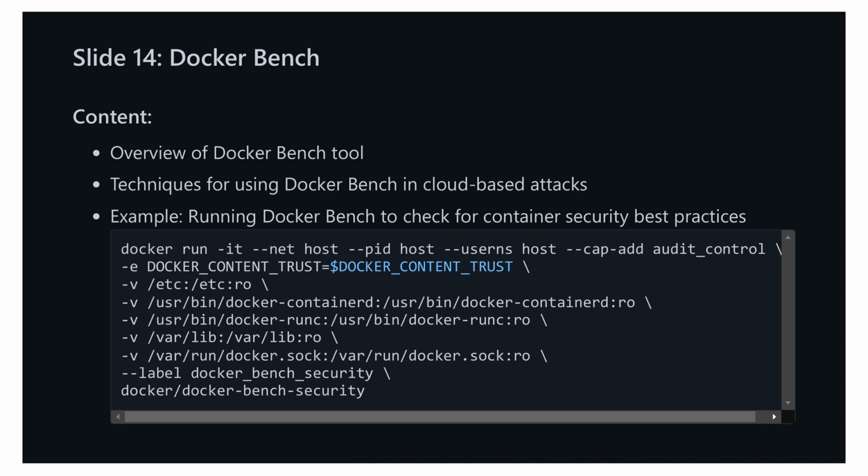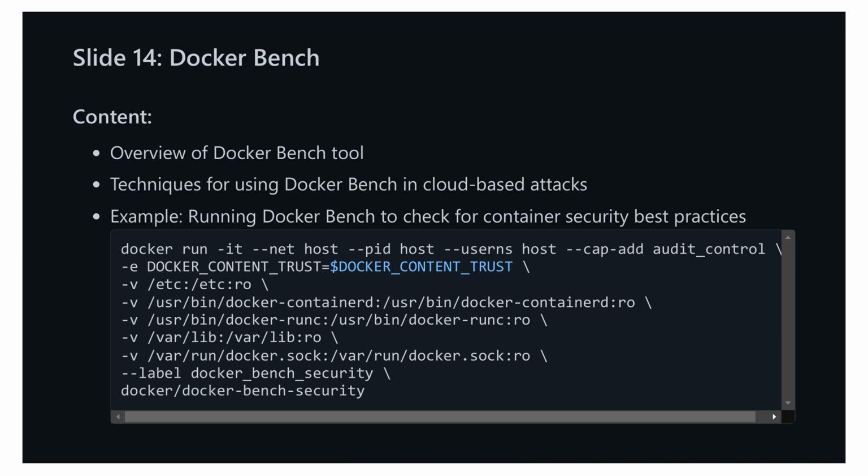Next, we'll consider some techniques for using Docker Bench efficiently within cloud environments. By integrating Docker Bench into your CI/CD pipeline, you can automate security checks for your containers, ensuring that each build meets the necessary security standards before deployment. Regular scanning is critical to quickly identifying and mitigating potential security risks. Now let's go through an example of how to run Docker Bench to audit your container security.